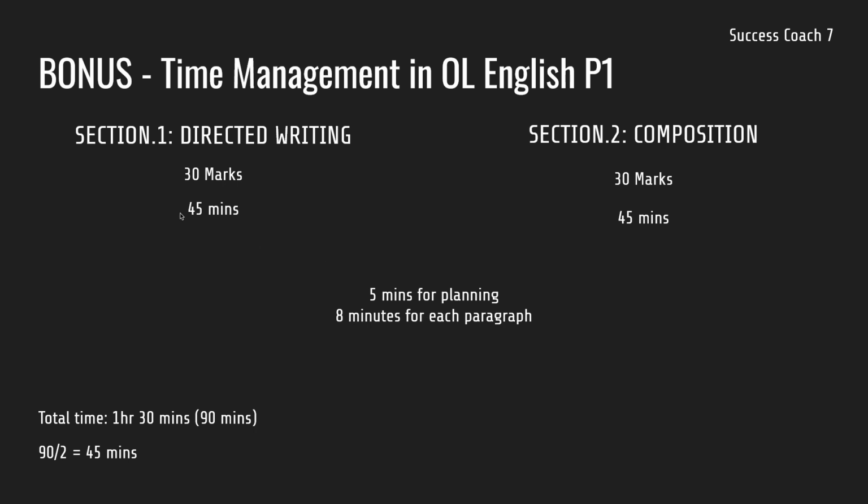You can use 5 minutes for planning both the sections, not more than that, because it can reduce your time to write it in the first place. So just spend 5 minutes planning both sections, and then you can have 8 minutes for each paragraph. So there are 5 paragraphs, 8 times 5 is 40, and 40 plus 5 equals 45 minutes. That's how you spend 45 minutes in your paper for each section, for a total of 1 hour 30 minutes, which you can use to equally divide into each and every paragraph section.